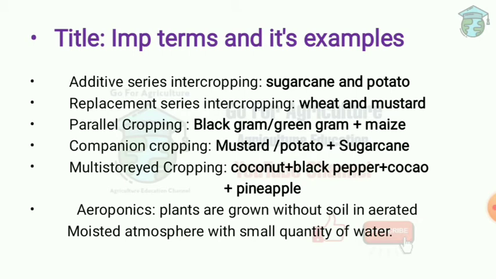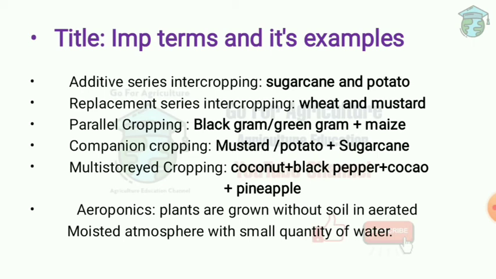So this is called additive series intercropping. Then what is replacement series intercropping? In replacement series intercropping, the row of wheat is replaced by mustard. The example is that 9 rows of wheat are grown, then the 10th row is replaced by mustard. This is called replacement series intercropping. So we have already discussed parallel cropping, companion cropping and multi-storey cropping. Now we are going to discuss aeroponics.